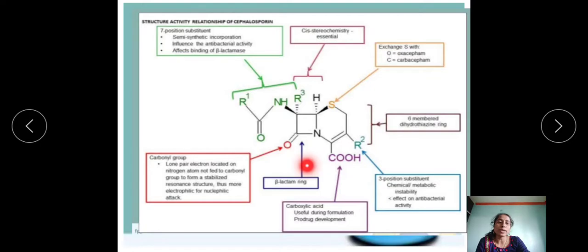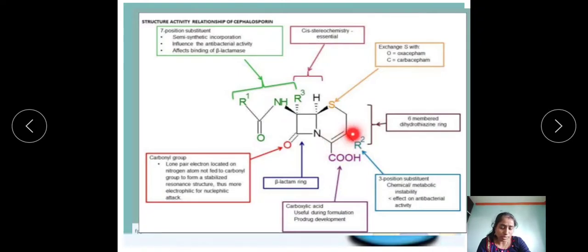Okay, so that's why the prodrug can be formed, which facilitates the oral absorption and can enhance the bioavailability. For example, cefpodoxime proxetil increases the bioavailability due to the salt formation at the C4 position. Suppose we have the unsaturation at positions 3 and 4, okay, at the position of 3 and 4 a double bond is present.